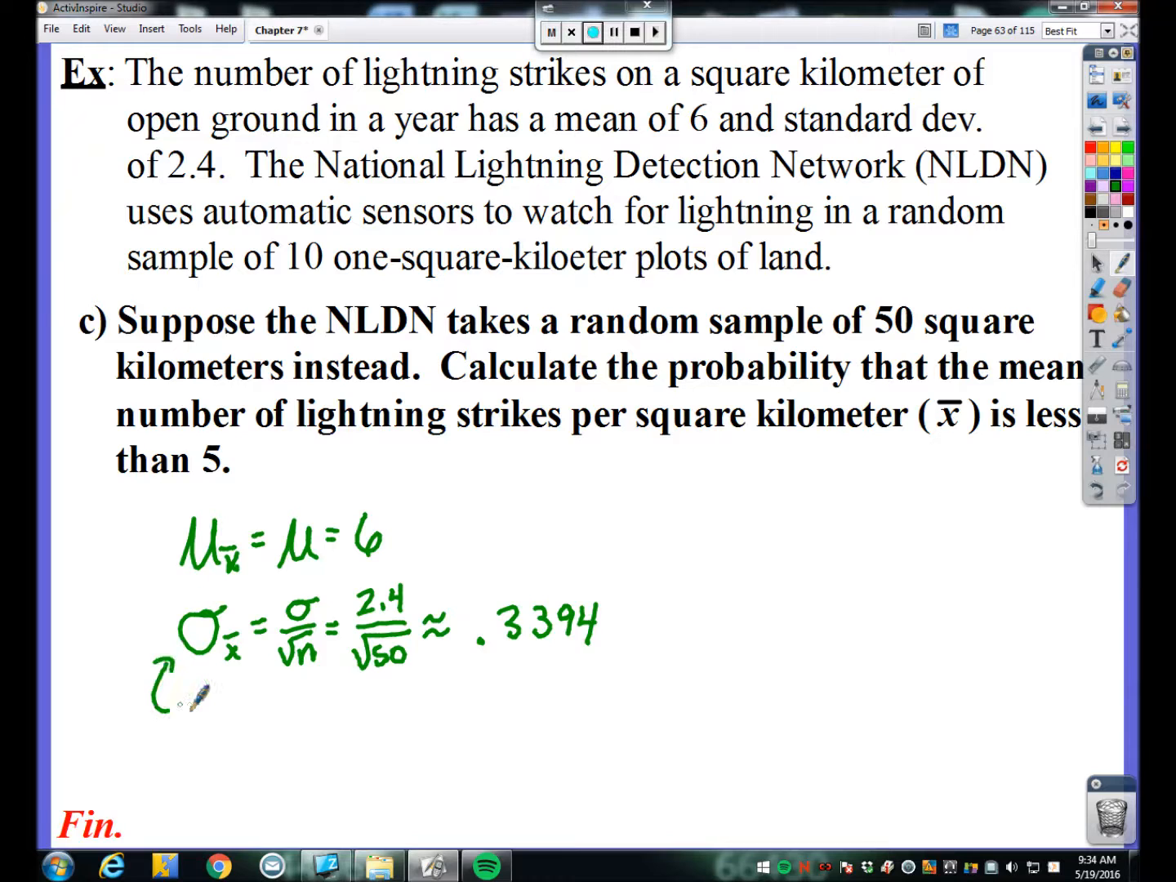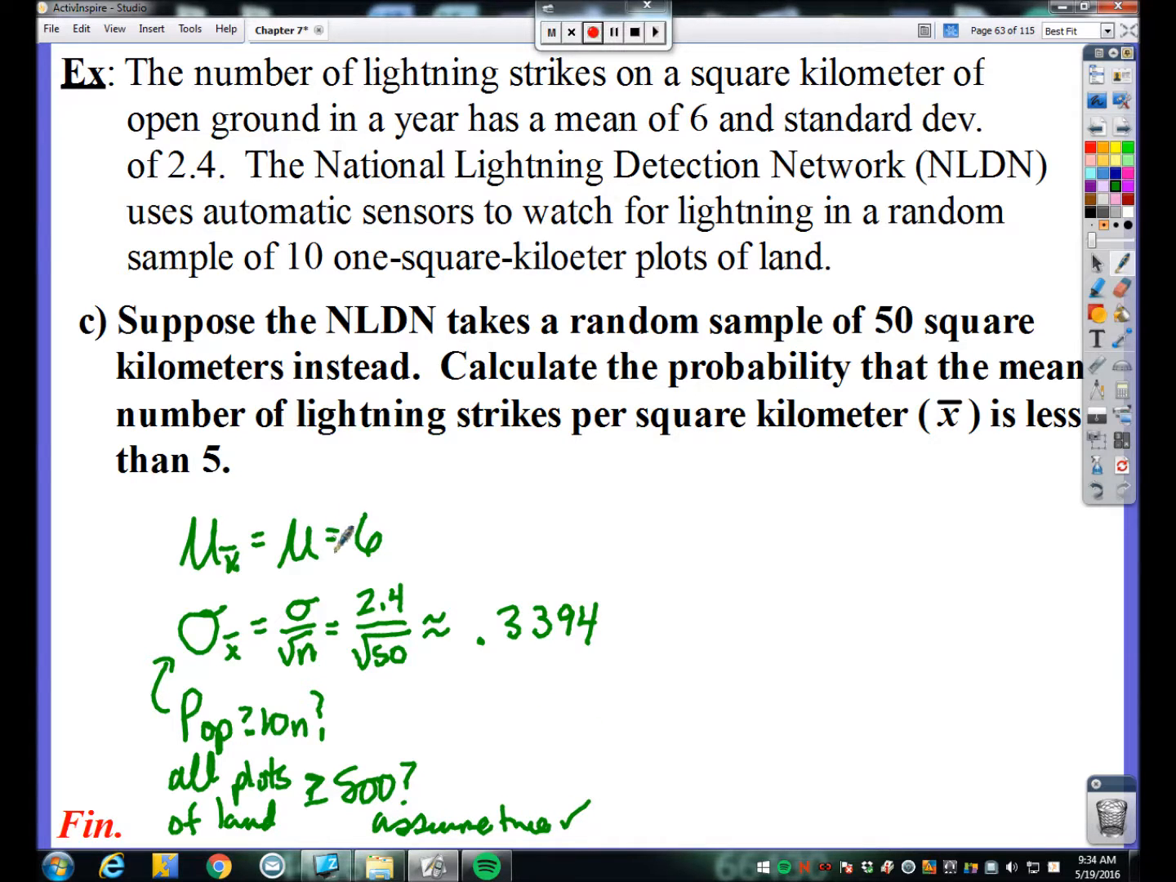And once again, I would technically need to check the condition. Is the population at least 10 times the sample size? Well, now we're looking at all plots of land, really 1 square kilometer plots of land, but we'll just leave it as all plots of land. Are there at least 500 1 square kilometer plots of land? Yes, that is still absolutely true. So we've got a center, we got a spread, and now let's go back and talk about the shape. Because now with our very large sample size of 50, our sampling distribution will be approximately normal.